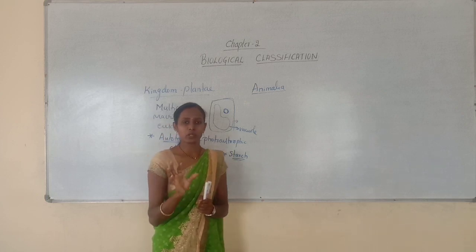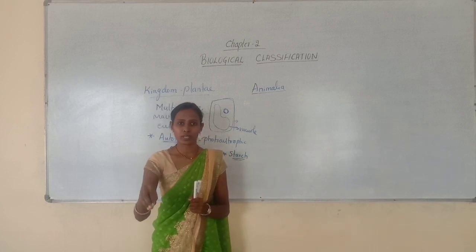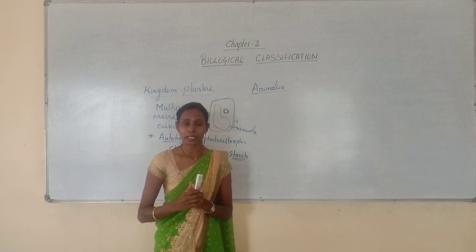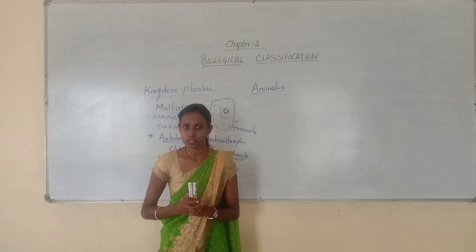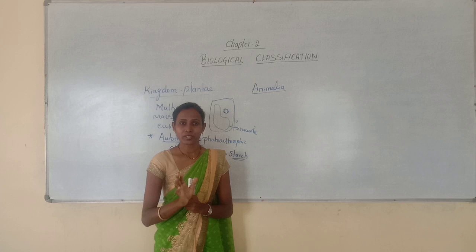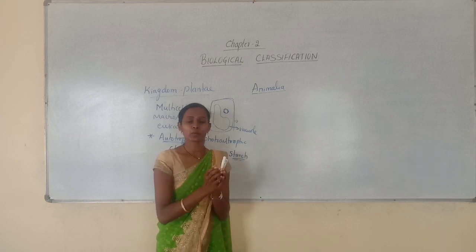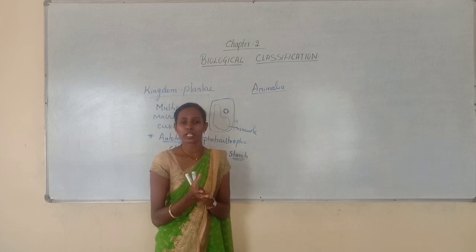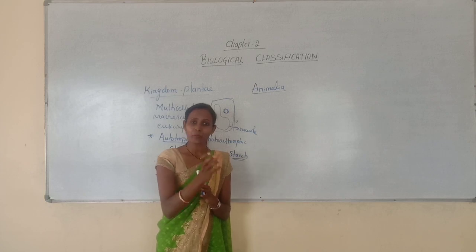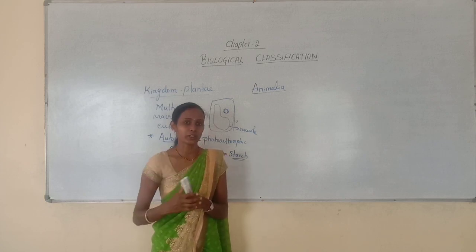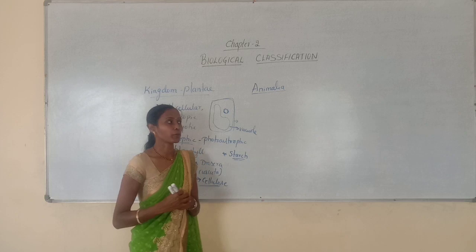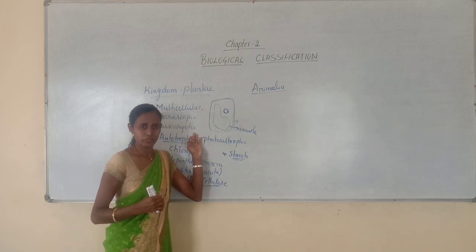Usually, you observe that seeds will be sown in the soil, later giving rise to a new plant. But vegetative mode of reproduction means not from the seed. So any vegetative part, it may be a root, it may be a shoot, it may be a leaf, any vegetative part can develop into a new plant. Such type of vegetative reproduction can be seen in plants.